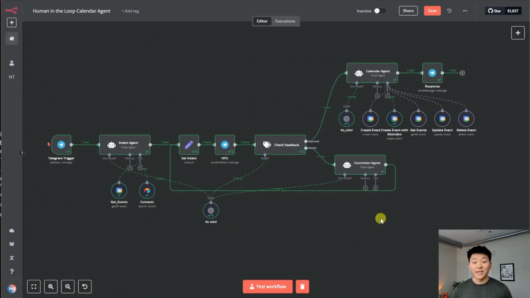So like I said, I spun this thing up and I've been playing around with it, and I think it's super cool. I think that the human in the loop aspect of these different nodes is going to be really cool to just play around with different assistants and how you can implement human in the loop within your daily processes. Just a reminder, this isn't the only way to do it. You can prompt your intent agent differently. You can set up the calendar agent differently. If you don't like the way that the feedback is happening, you can change all that kind of stuff up. And all that is going to happen within the actual architecture and prompting of these agents.